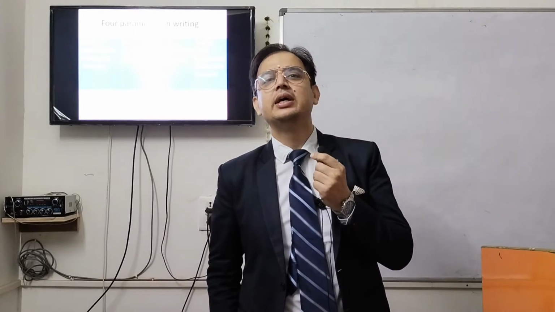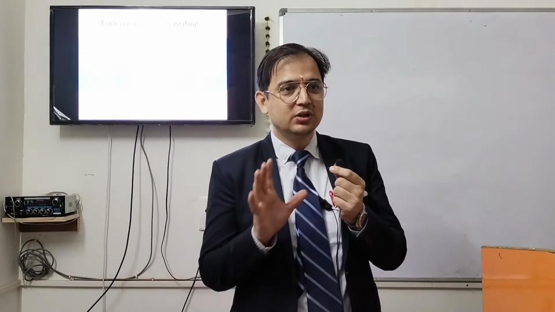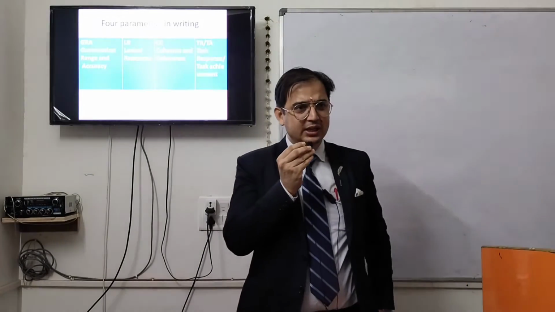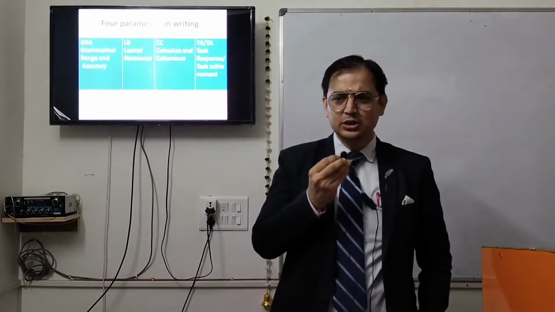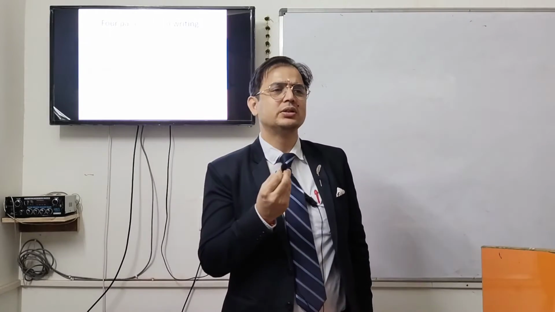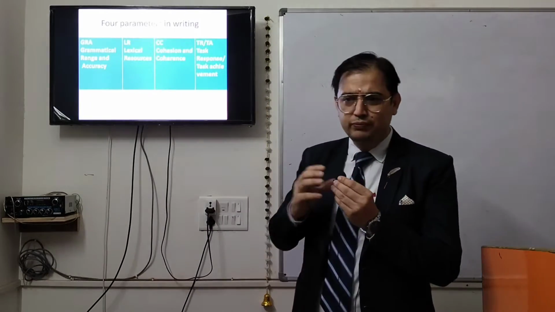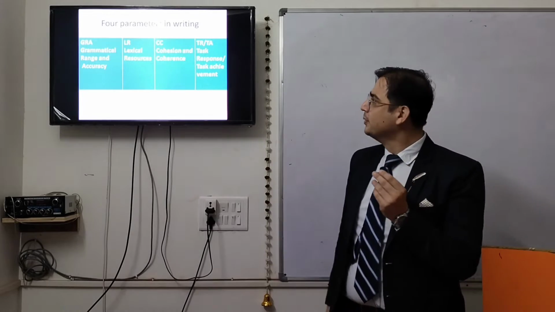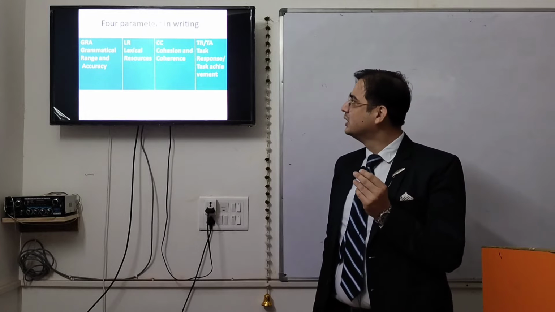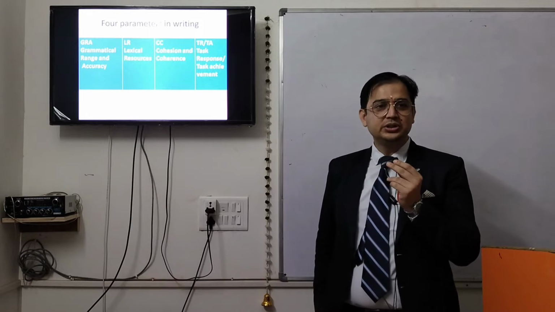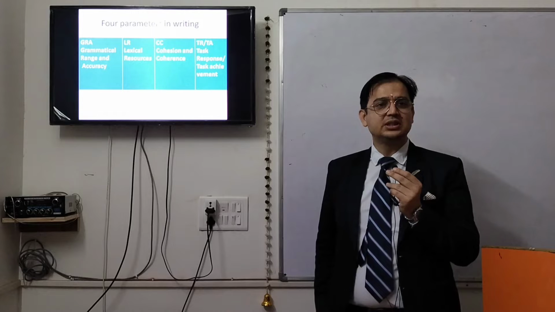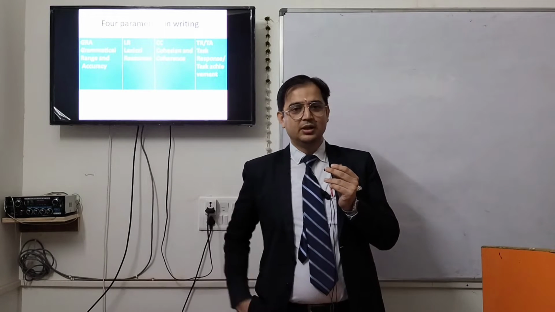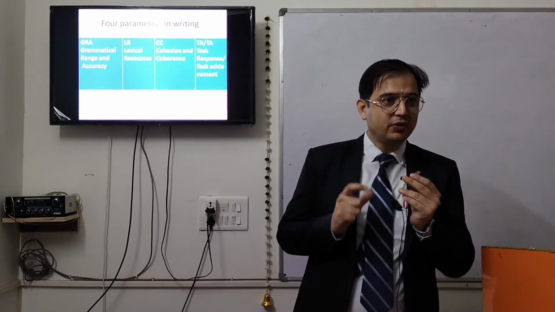As you know, in IELTS, you have to focus on your sentence structures. There are 4 parameters on which your writing is judged, and there are 4 parameters in speaking as well. So I'm primarily focusing today on the sentence structures. For example, your writing is judged on 4 parameters, which you can see over here: grammatical range and accuracy, lexical resources, cohesion and coherence, task response and task achievement. Grammatical range and accuracy will be the topic of discussion for us today.